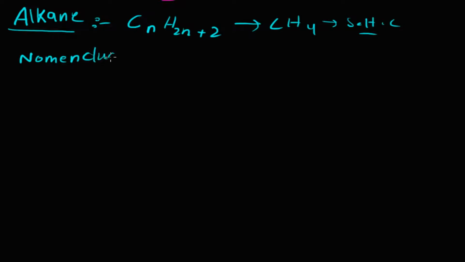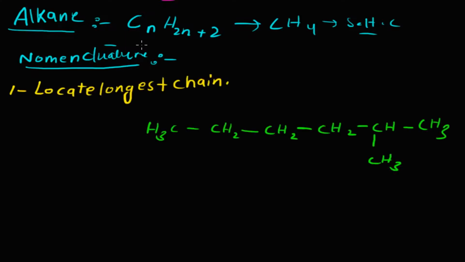This is the scientific way to give the name of the alkanes. In the nomenclature rule, first we find the longest chain in the compound by giving numbers to the carbon atoms.